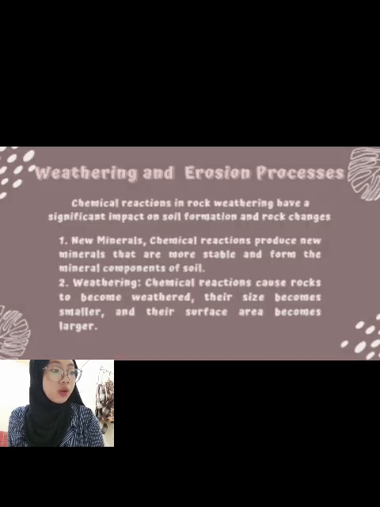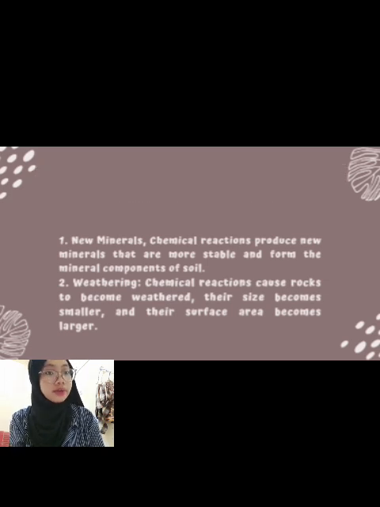Chemical reaction and rock weathering have a significant impact on soil formation and rock changes. The first one, new minerals. Chemical reaction produces new minerals that are more stable and form the mineral components of soil. The second one, weathering. Chemical reaction causes rocks to become weathered. Their size becomes smaller and their surface area becomes larger.